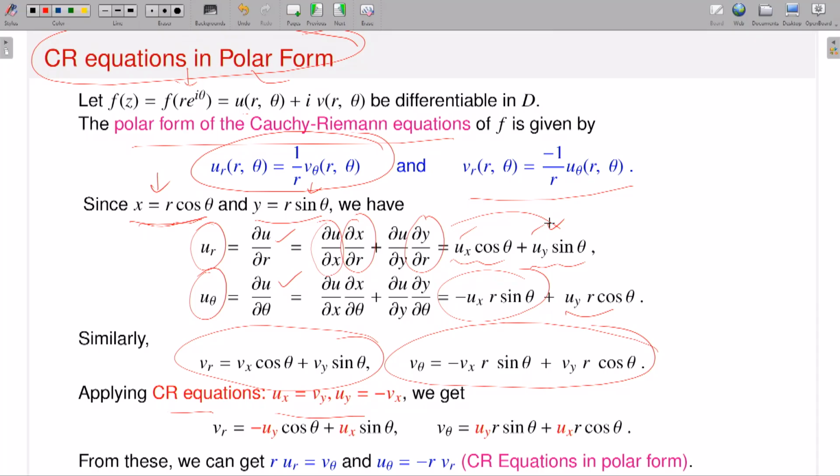But since there are relations among ux, uy, vx, vy, if I use those relations, it turns out that vr is equal to minus uy times cosine theta plus ux sine theta, and similarly v theta is equal to uy r sine theta plus ux r cosine theta. Then by just looking at these expressions for ur, u theta, vr and v theta, you can conclude that r times ur is equal to v theta, and minus r times vr is equal to u theta. So you should keep remembering these equations. They are the corresponding Cauchy-Riemann equations in polar form.